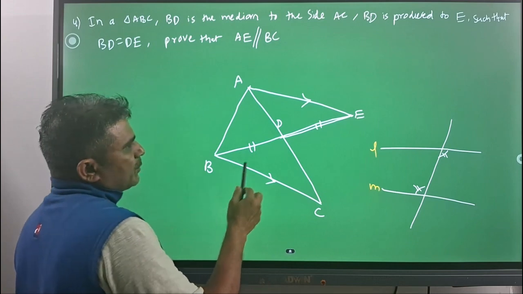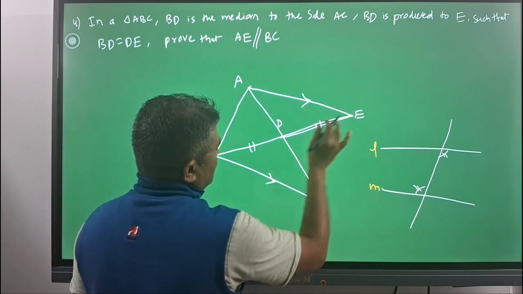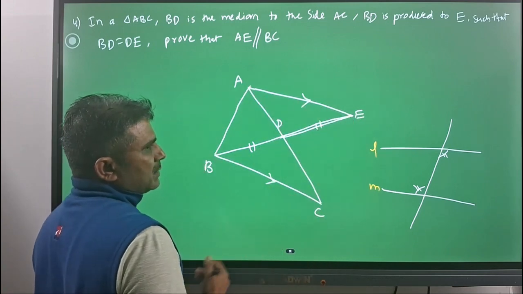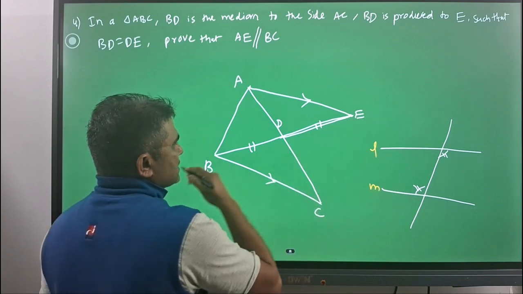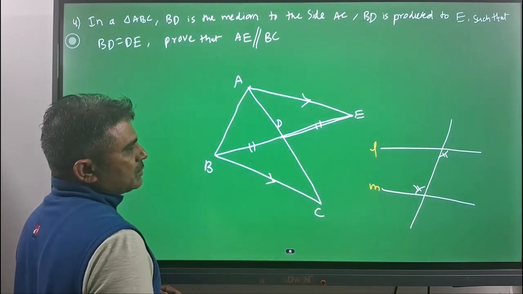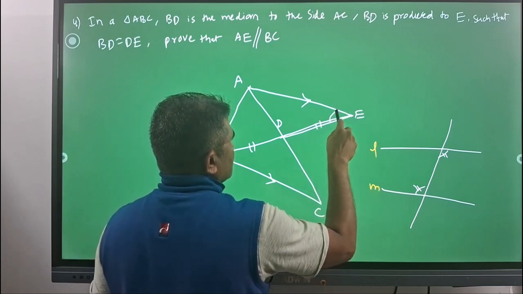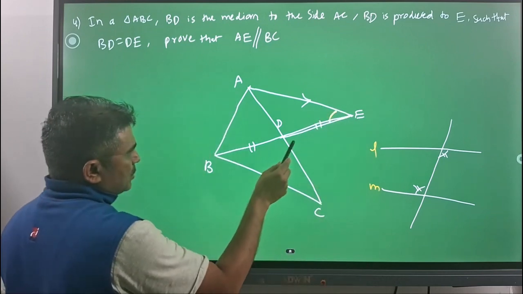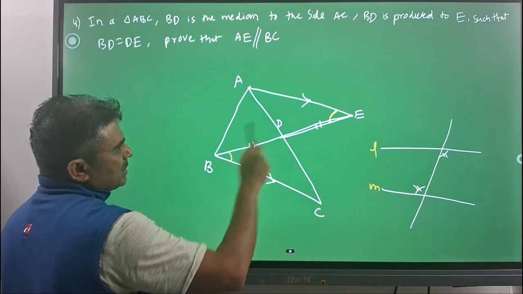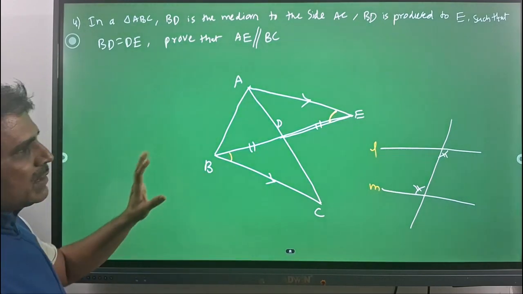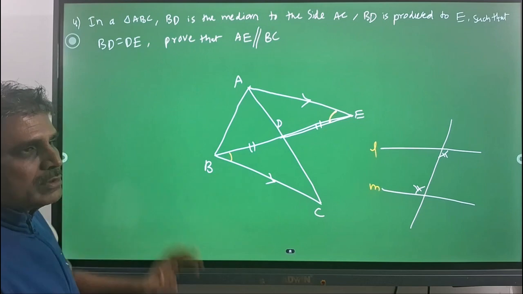So here also, if you consider AE and BC as parallel lines, and BE is a transversal for those two lines, then the angles AEB and EBC, if you prove these two are equal, then we can say AE is parallel to BC.